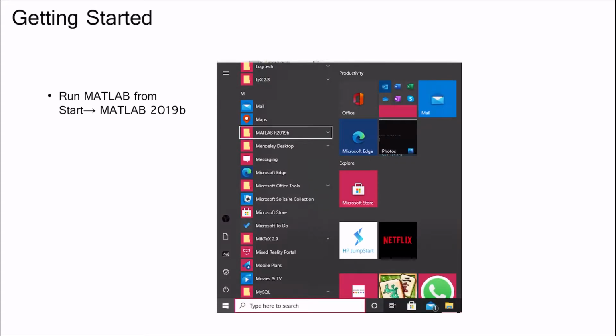Now let's start MATLAB. For Windows, go to Start and search for the MATLAB folder. For me, it is MATLAB R2019B. It depends on your version. You can get R2020A or R2020B.